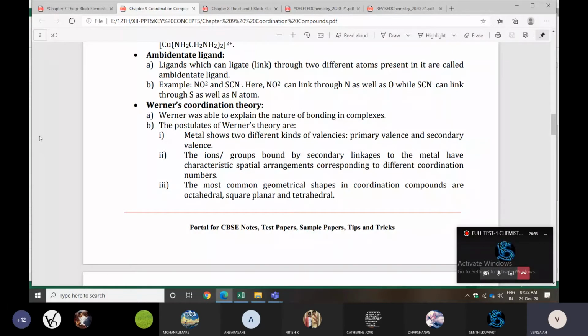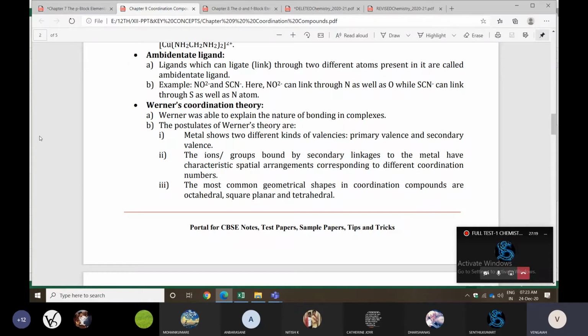Here we can mainly explain 2 things: one is the primary valency, next is the secondary valency. Primary valency is nothing but the oxidation state. Secondary is nothing but the coordination number. Look here, what is given? Metals show two different kinds of valences: the primary valence and the secondary valence. The ions or groups bonded by secondary linkage to the metal have a special arrangement corresponding to different coordination numbers.